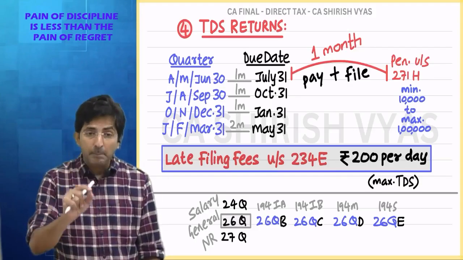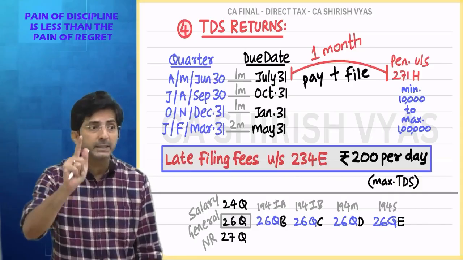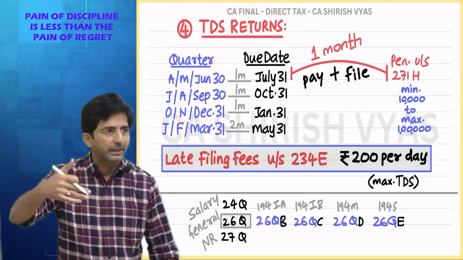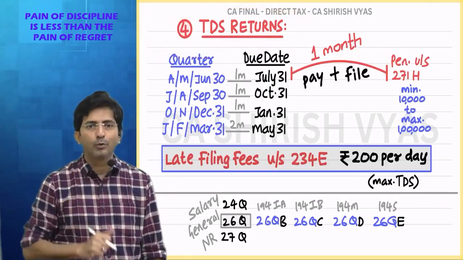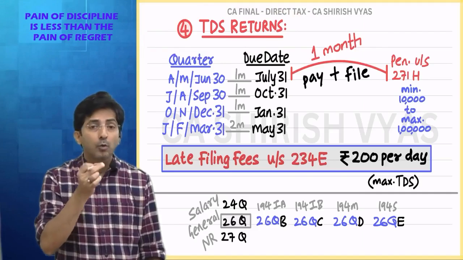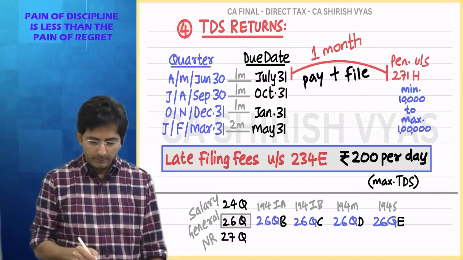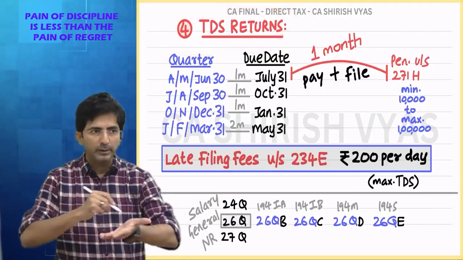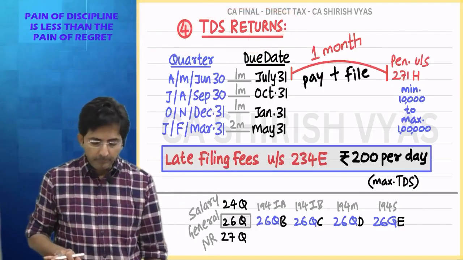Trust me, in the exam paper they will never use the word TDS return. TDS return is a word created by practicing chartered accountants. It's a casual tone. But actually, as per the law, the language is quarterly statements. So you should have the habit of calling this quarterly statement, especially while you are writing the paper.